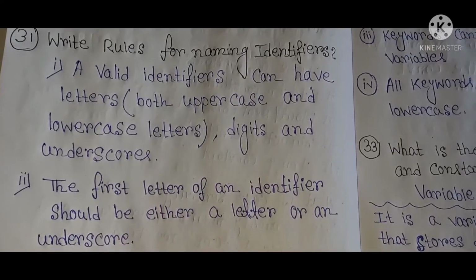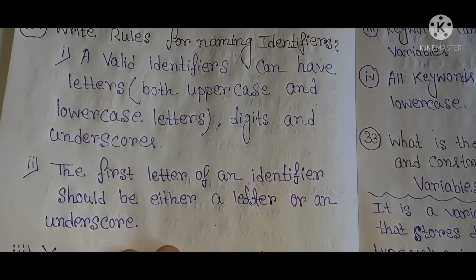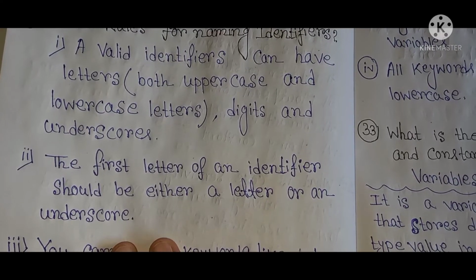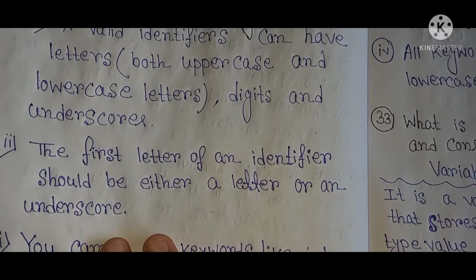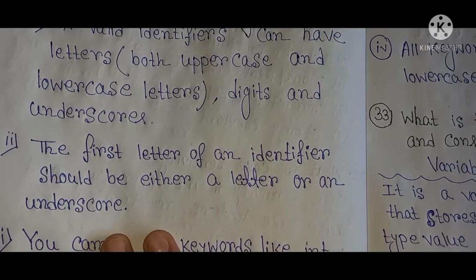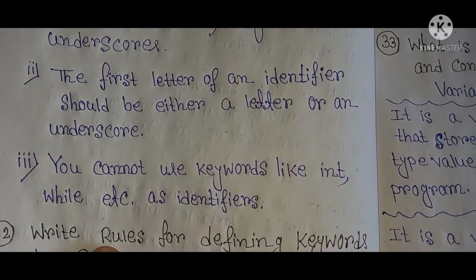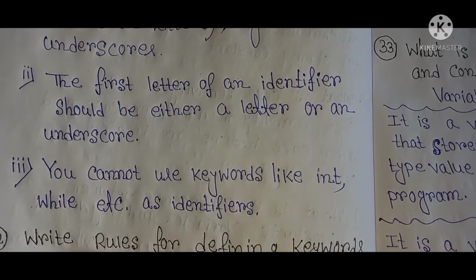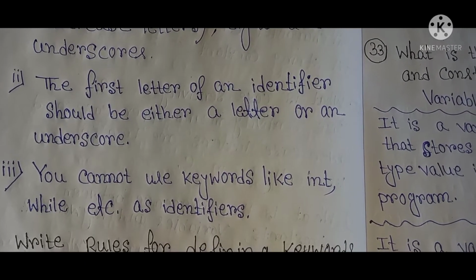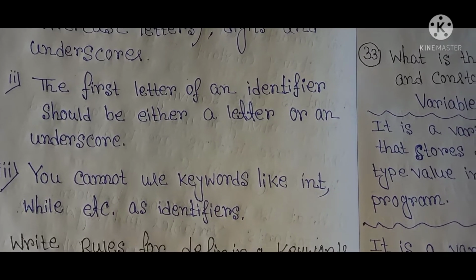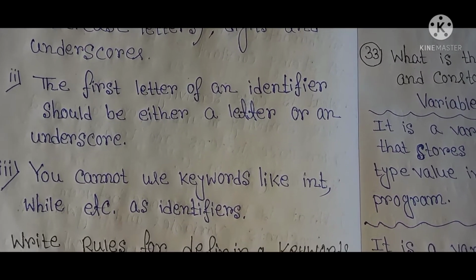The first letter of an identifier should be either a letter or an underscore. Third point, you cannot use keywords like int, while, etc. as identifiers.